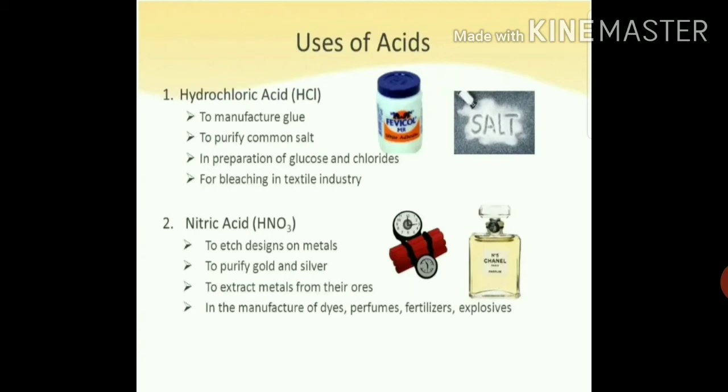Next, it is used to purify gold and silver, and to extract metals from their ores. So to extract metals from ores. What are ores? Ores are a mixture of metals and non-metals and they are present in nature. In the manufacture of dyes, perfumes, fertilizer and explosives, nitric acid is used.